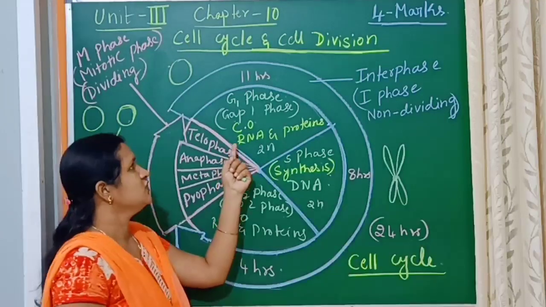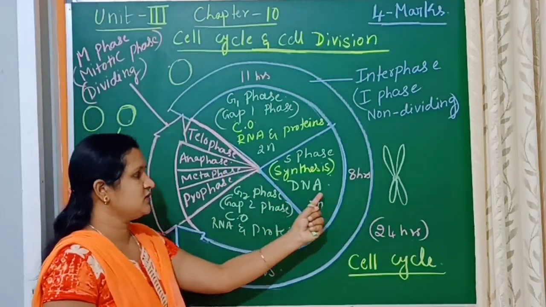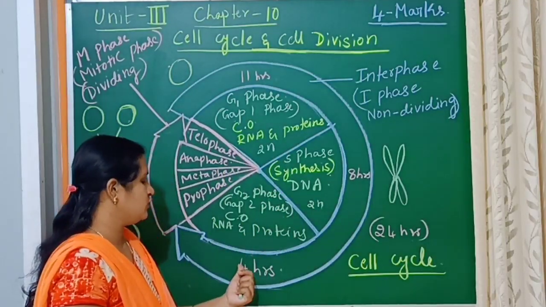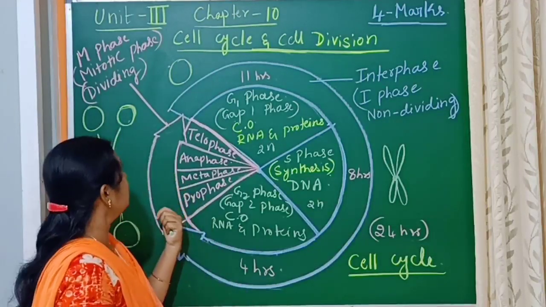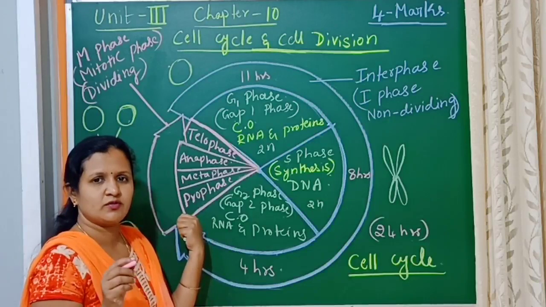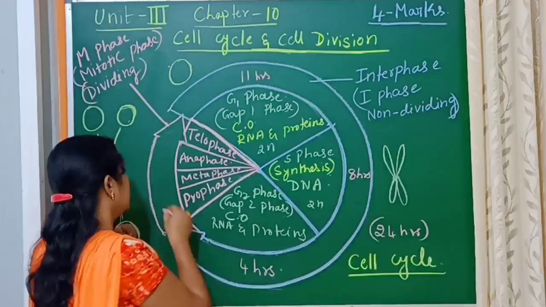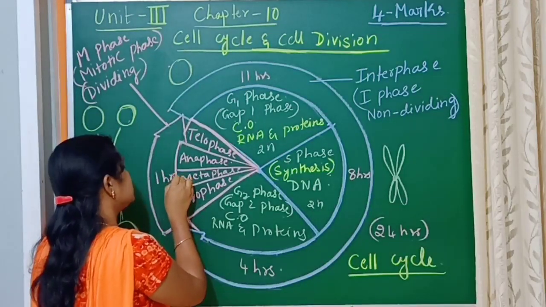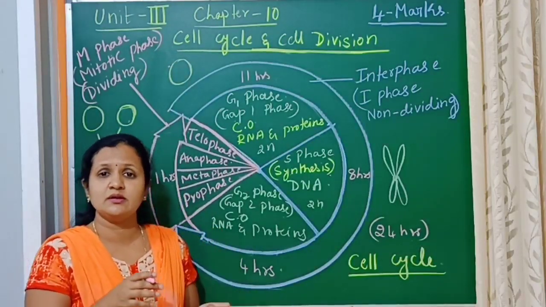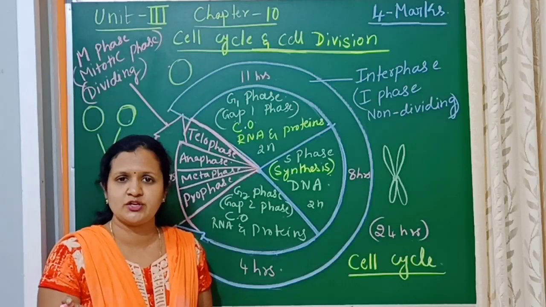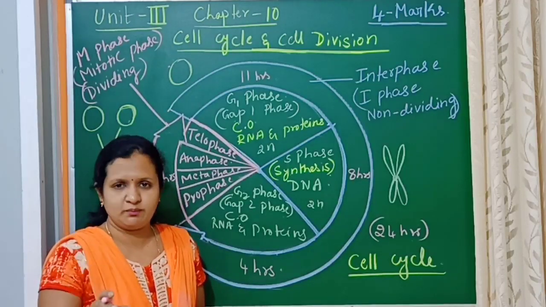In this way, G1 is 11 hours, S phase 8 hours, and G2 phase 4 hours. Coming to the M phase, the mitotic phase, it is of only short duration. It completes its process in only 1 hour. So this is the time duration for the human being cell.